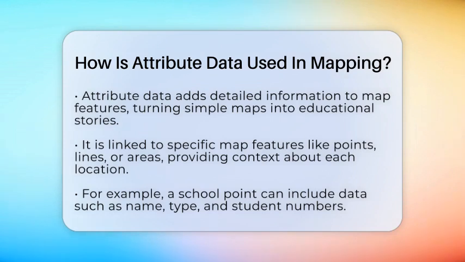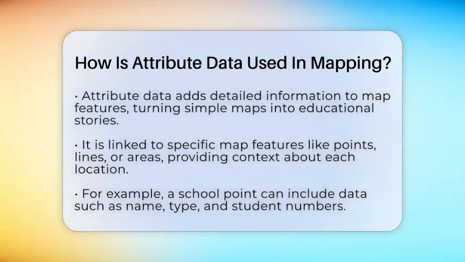For example, a point might represent a school, and its attribute data could include the school's name, type, and number of students. This makes the map more than just a picture. It becomes a tool to learn about what each feature really is.